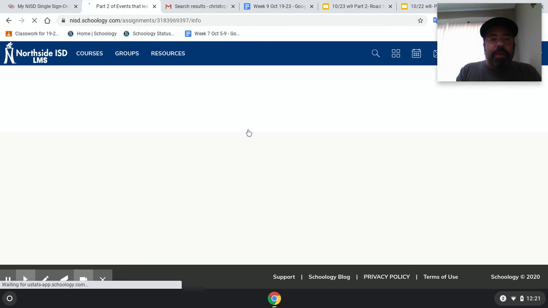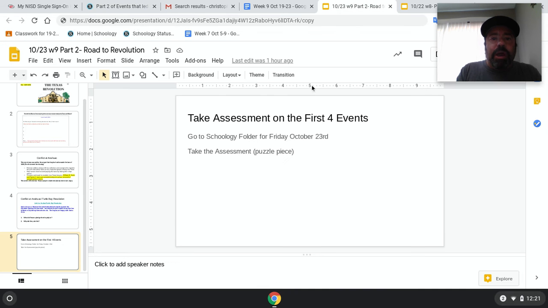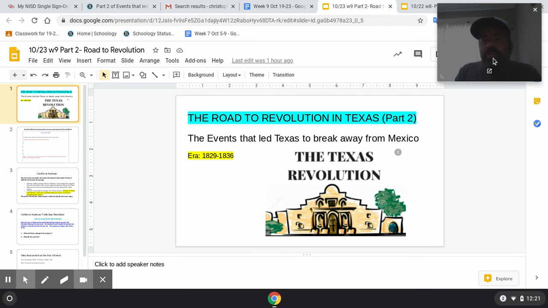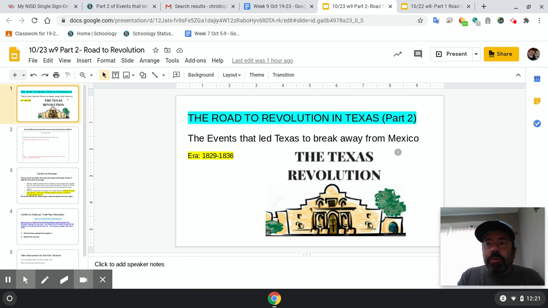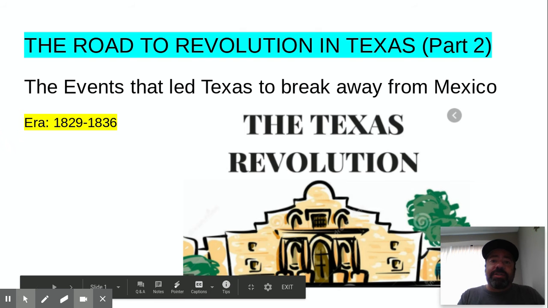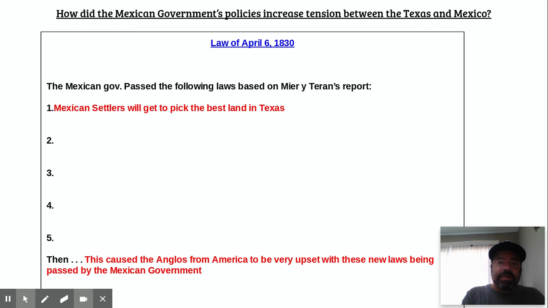Let's start with the Google slide presentation, which is meant to help you. It says part 2. You go to present mode. Again, this is the Road to Revolution in Texas, part 2, the events that led Texas to break away from Mexico. So it's from 1829 basically to 1836. How did the Mexican government's policies increase tension between Texas and Mexico?